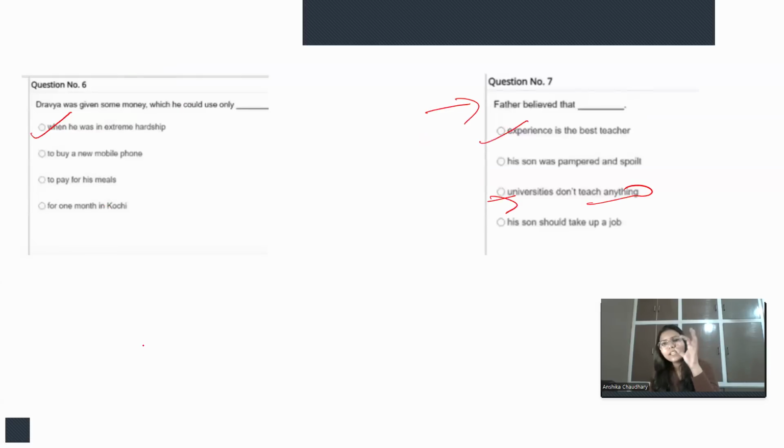See, everyone has their own life, and in everyone's life there are some new kinds of experiences, right? So maybe I'm having some experiences, you are having some experiences. So the thing is, life only makes you feel experiences, right? Not the universities, not any coaching classes, etc. So the main agenda was experience, feeling the experience.